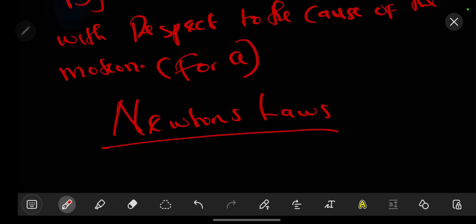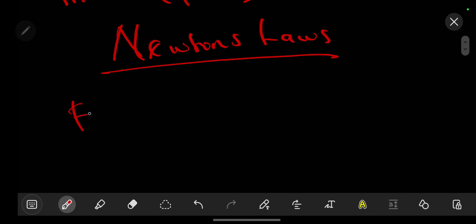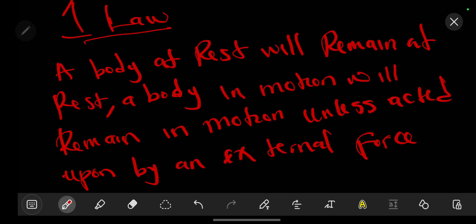So his first law, Newton's first law. Instead of writing in full, I'll say it, since we know that it's Newton's laws. We have the first law. So this simply talks about the fact that a body at rest will remain at rest and a body in motion will remain in motion with the same speed and in the same direction unless it is acted upon by an external force. This is very, very important. So this is Newton's first law.